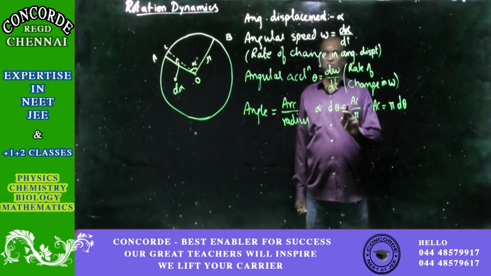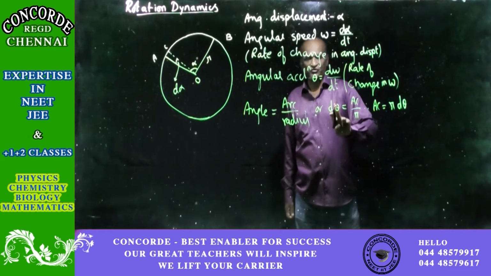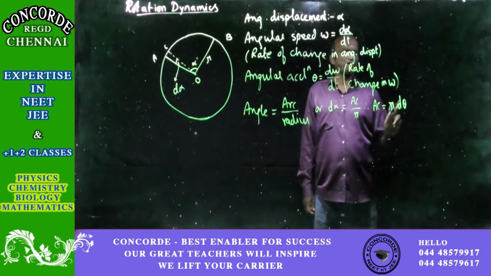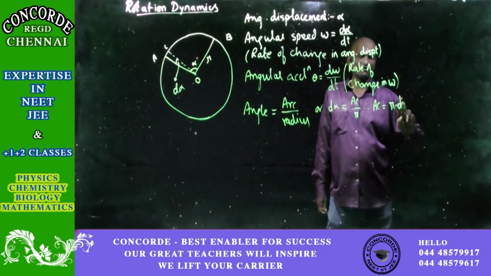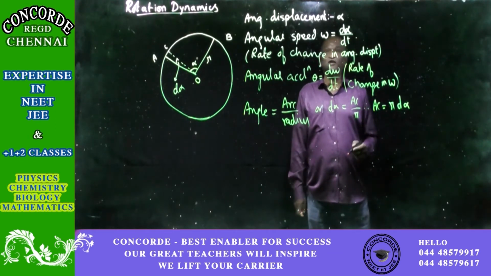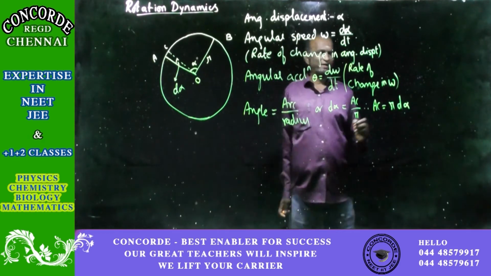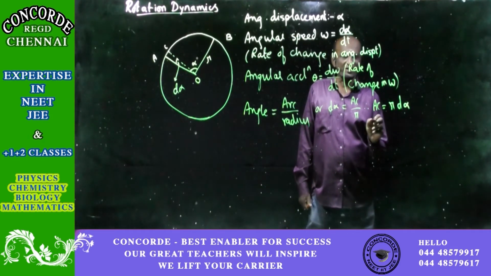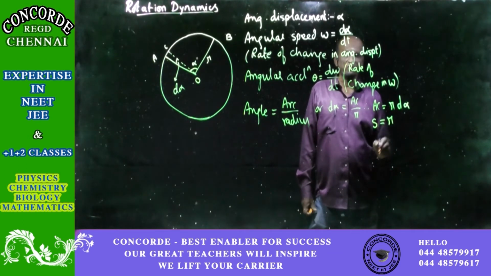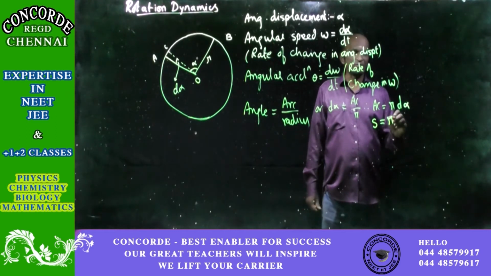Should be angle d alpha here, sorry. So d alpha, and here also we will have d alpha. So what you will therefore have is that AC is almost a straight line, so it will not be angular but linear distance. S is equal to R into d alpha, that is angular displacement.